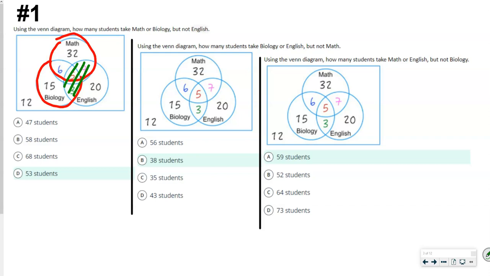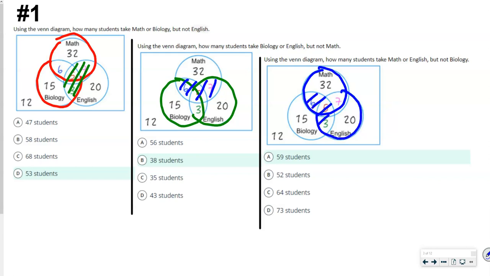Okay, the next one says biology or English. Again, but not math. So this time we're excluding these guys right here. So we're going to add 15, 3, and 20. The last one is math or English, but not biology. So it doesn't include these right here, okay? So you're going to add 32, 7, and 20.